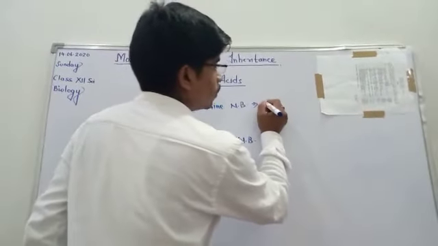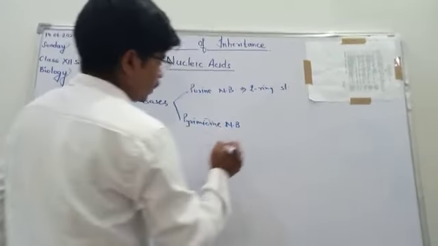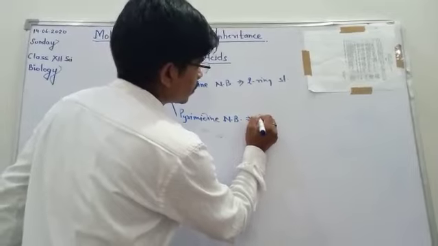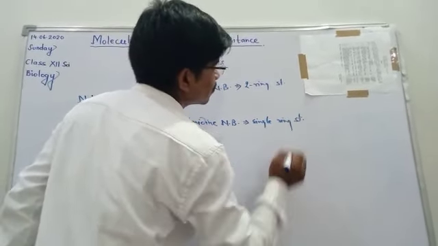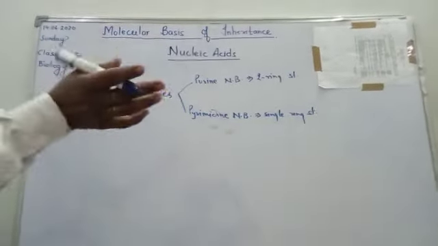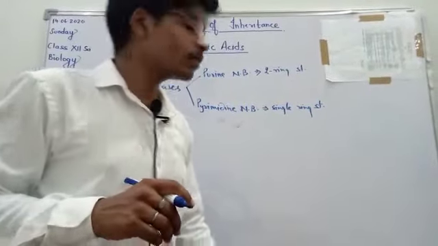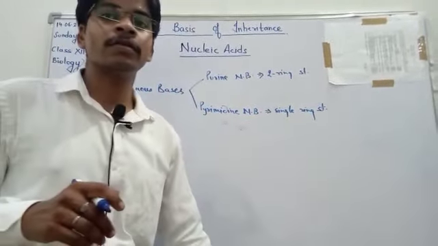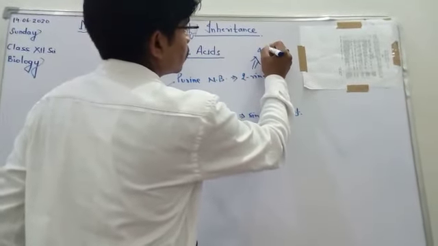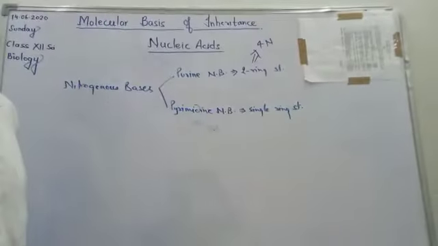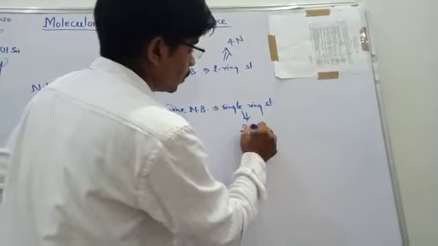Purines are double ring structure, while pyrimidines are single ring structure. Purine comprises 4 nitrogen in its structure, and pyrimidine contains 2 nitrogen.